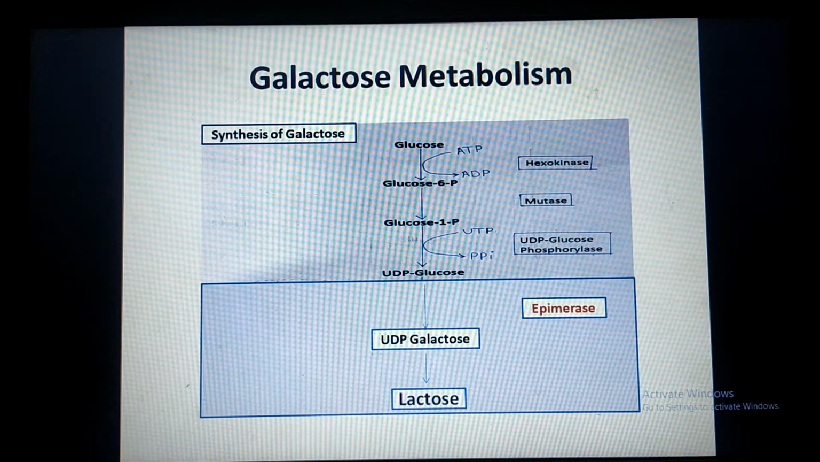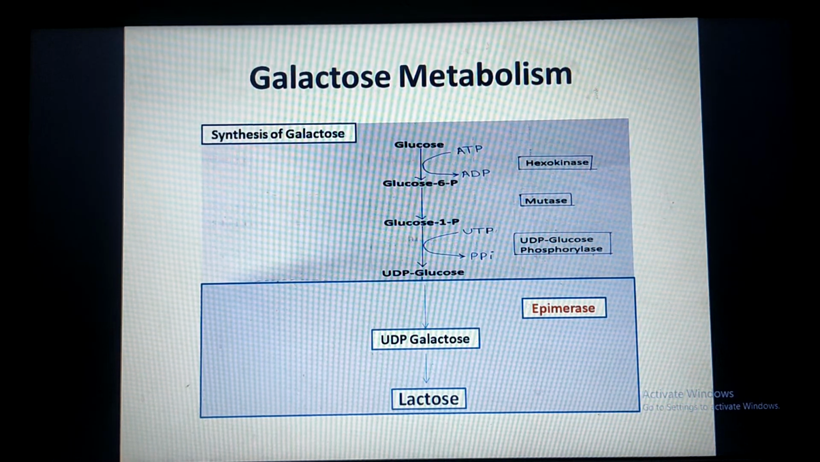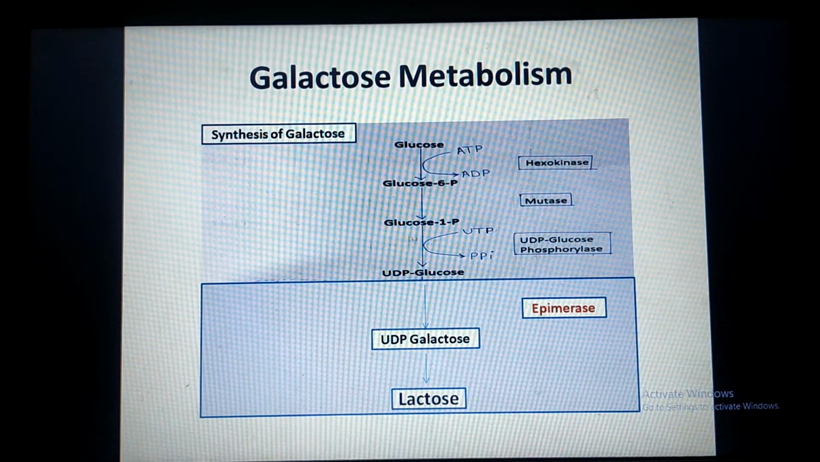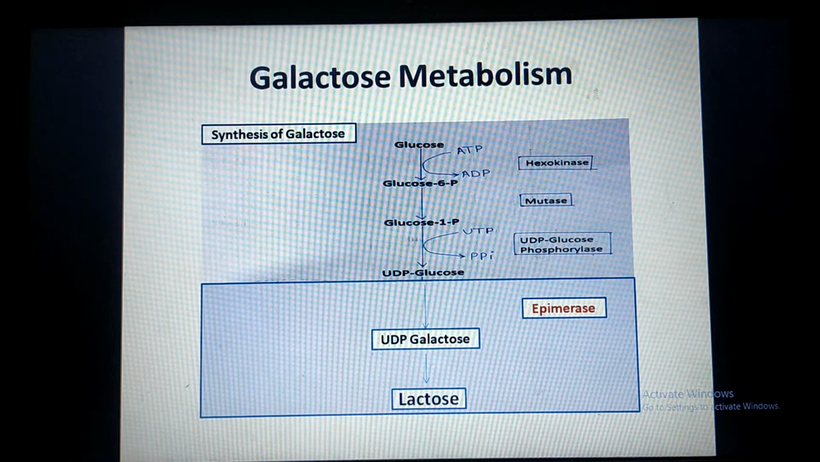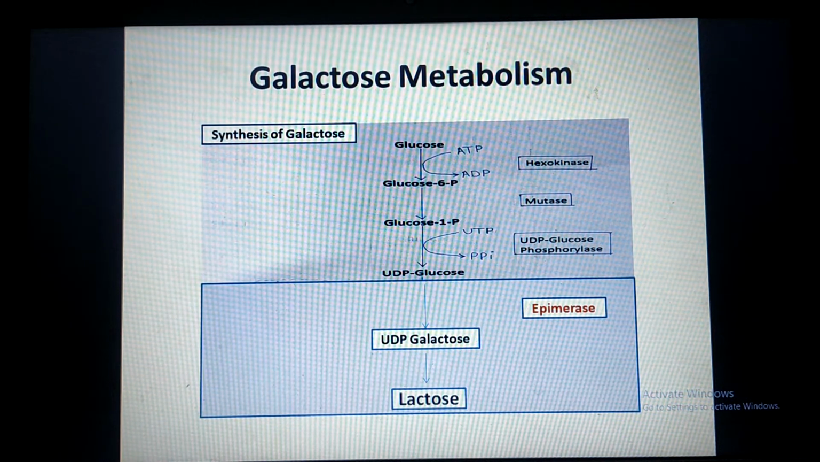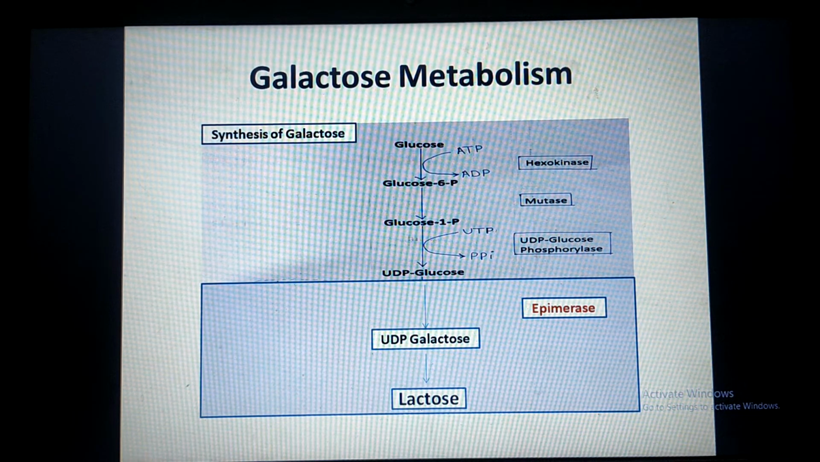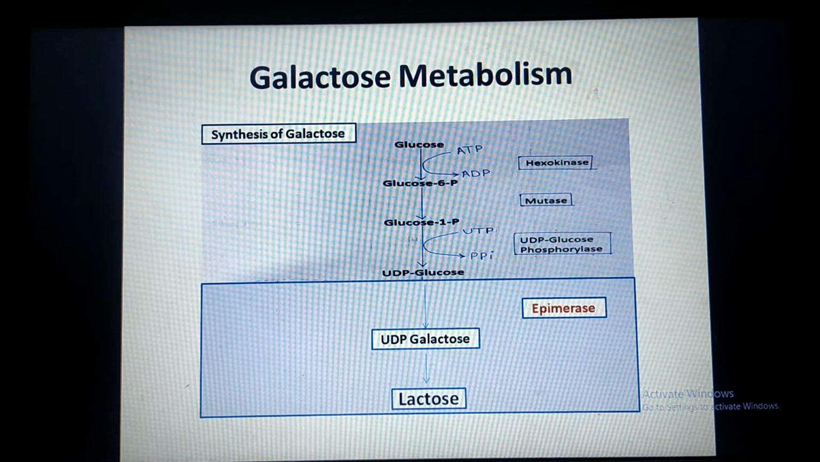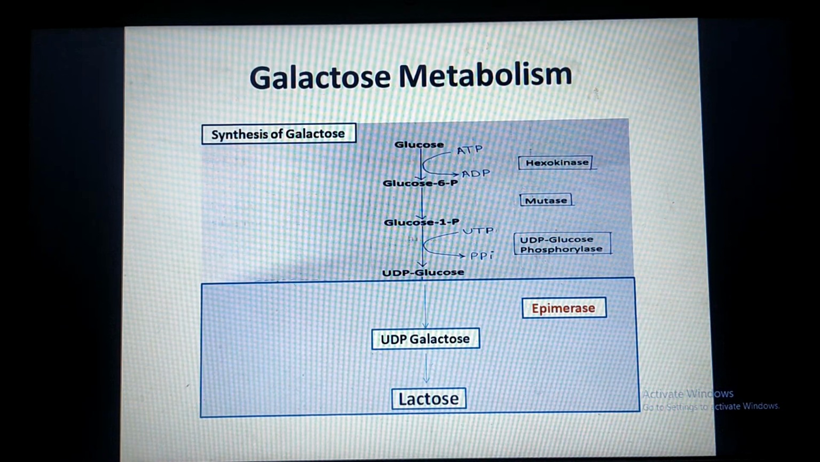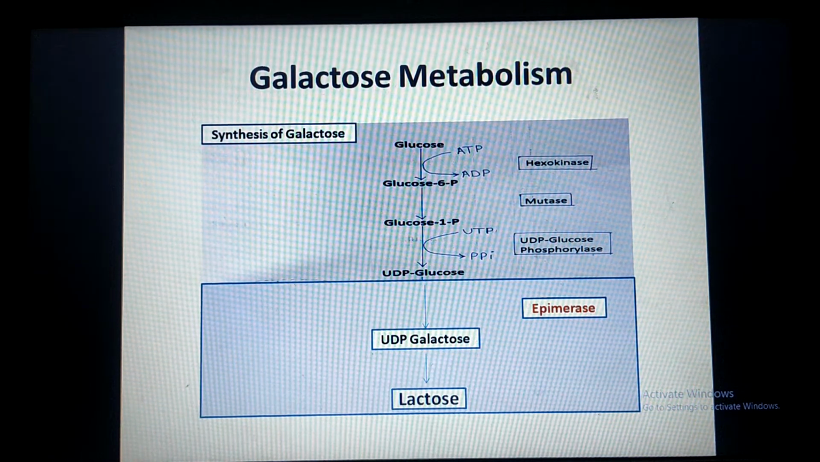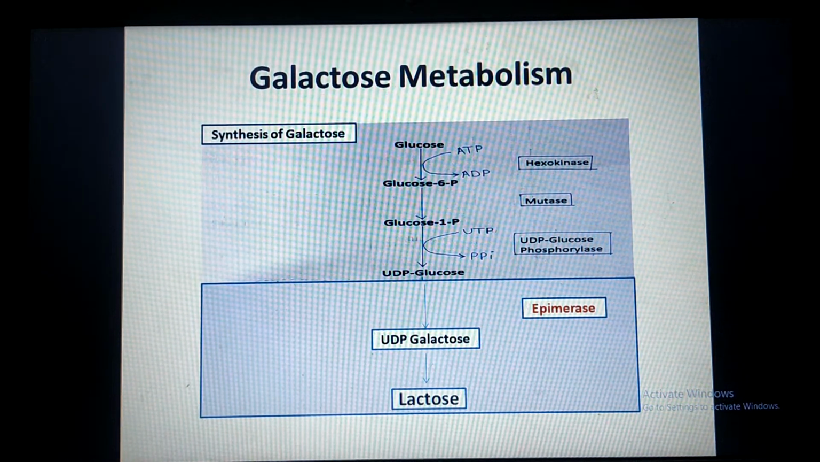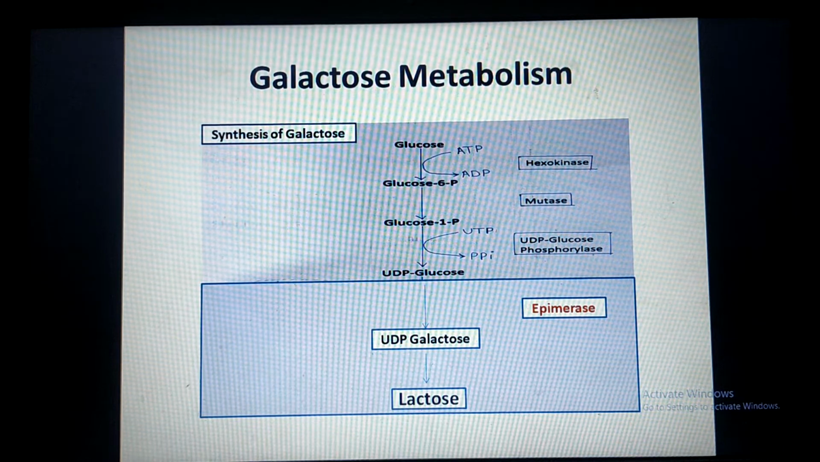We will see the synthesis of galactose. Galactose is synthesized from glucose. First, glucose is phosphorylated to glucose 6-phosphate with the help of enzyme hexokinase, and here the phosphate donor is ATP. Then glucose 6-phosphate is mutated to glucose 1-phosphate with the help of enzyme mutase. Now this glucose 1-phosphate combines with uridine triphosphate or UTP, which is a nucleotide.